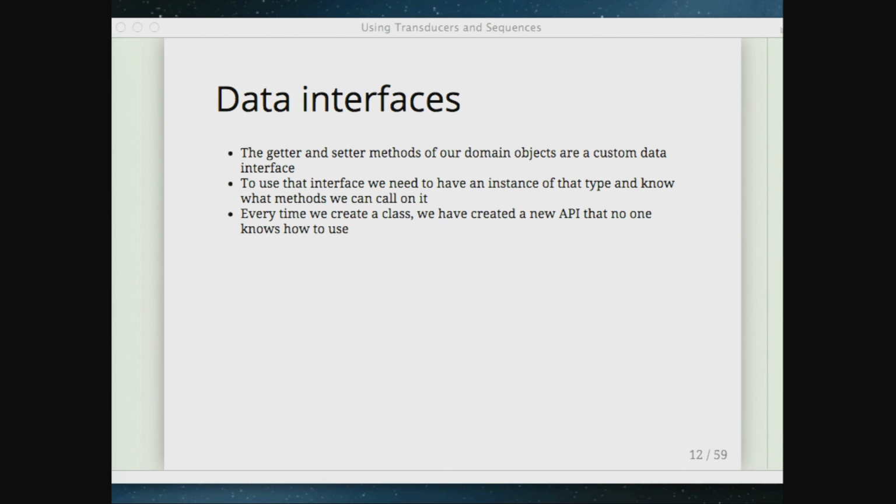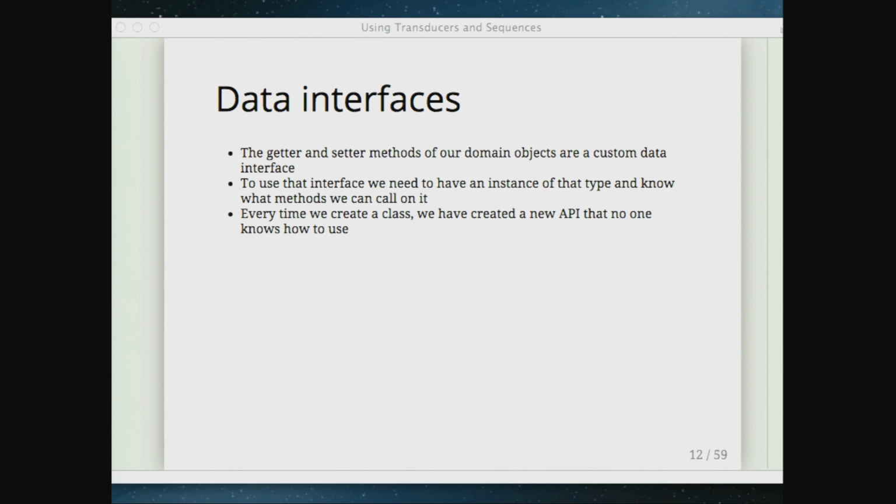The way I think when I go back and write Java now is, I'm typing get name, get age, get whatever, and I'm thinking nobody knows how to call these methods. I'm creating an API here. It's a very small API, just wrapped around one little domain object, but I'm really creating a whole new API that no one knows how to use.